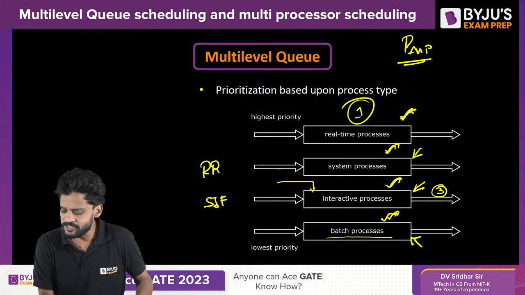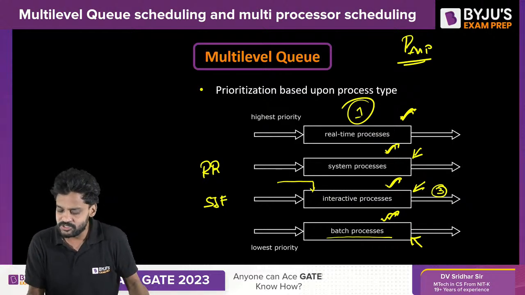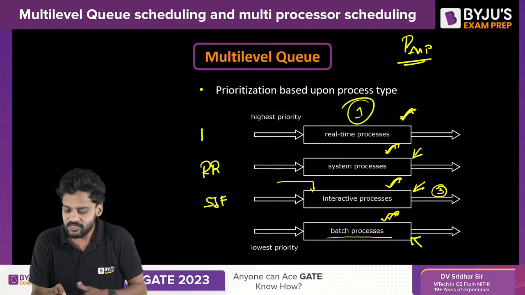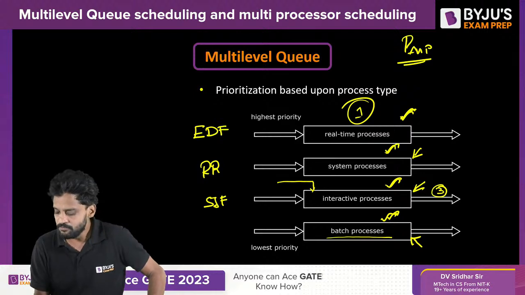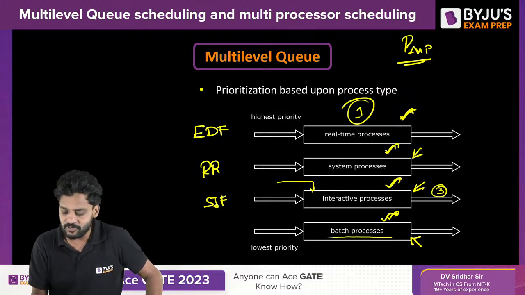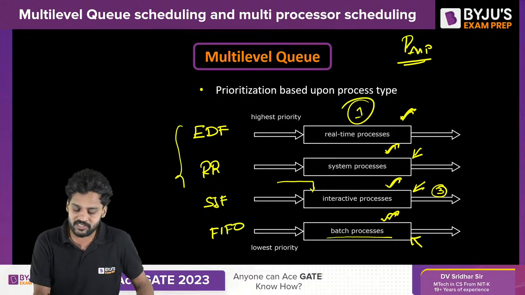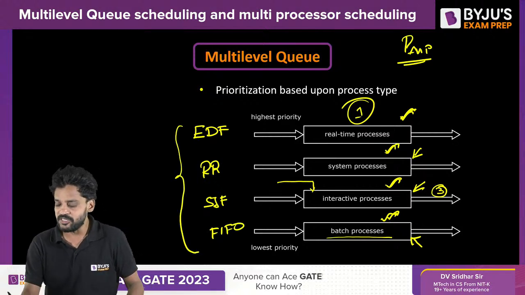Here this is priority based. Obviously, when it comes to real-time processes, we need to use a priority based algorithm, that is earliest deadline first scheduling algorithm. Earliest deadline first. Batch processes, they can execute as they want. I can follow FIFO for batch processes. Now, these are the scheduling algorithms that are used in each of the queues.